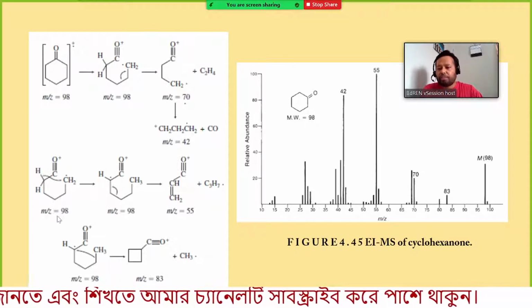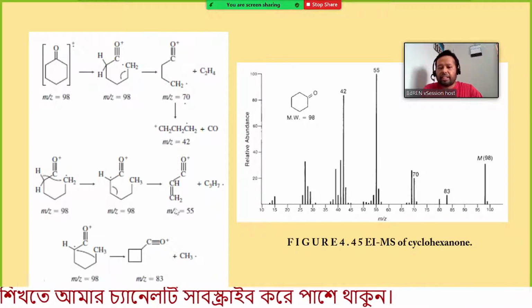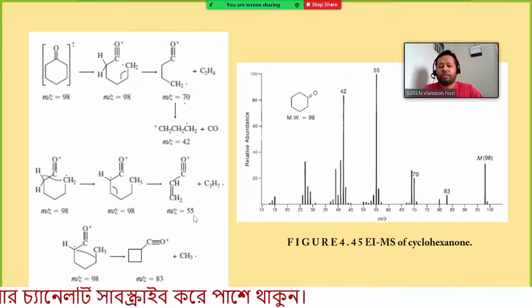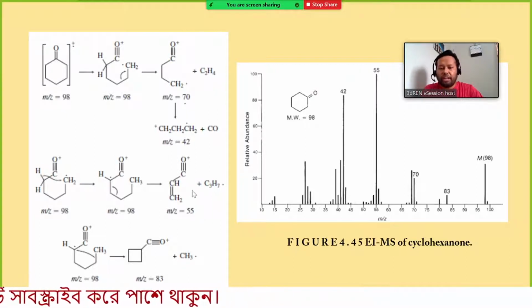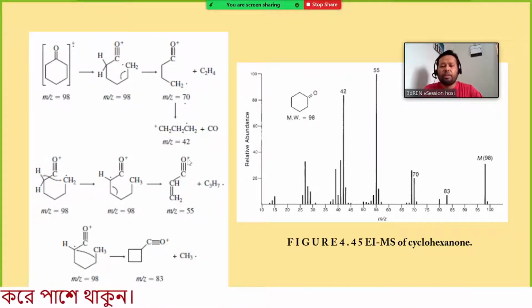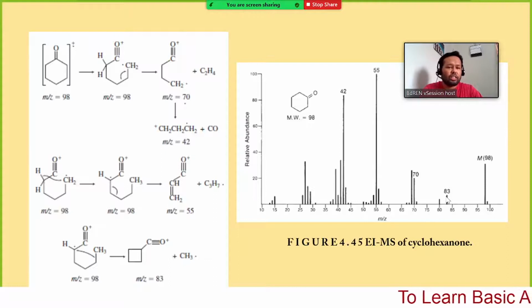Another mechanism, from 98, gives a product of 55, and this is C3H7. So we are getting the signal corresponding to 55. Another thing, the ejection of methyl: 98 minus 15 we will get 83. So here you can see the signal corresponding to 83.